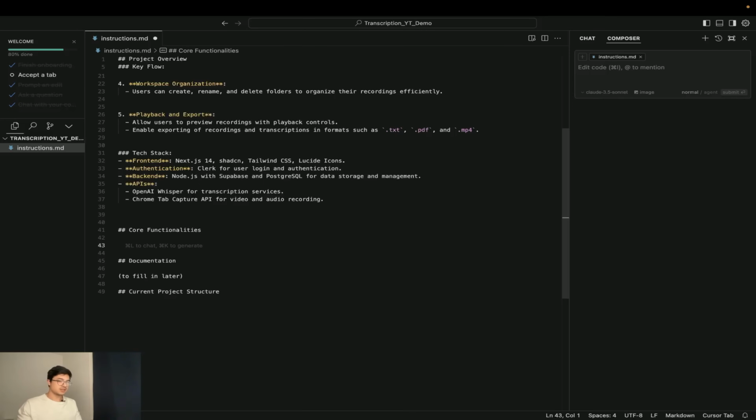And then the core functionalities, you should spend a decent amount of time in this section because you're going to use it to go through the project with the composer or the agent. So we're just going to refer to it as we go. So make sure it's as detailed as possible with every single step. Make sure that every single step goes in accordance to how the user would interact with the app.